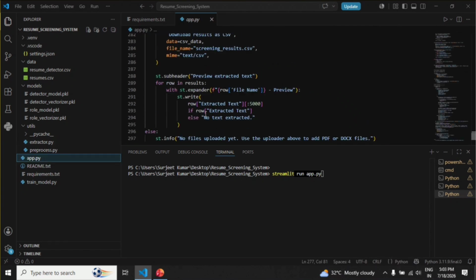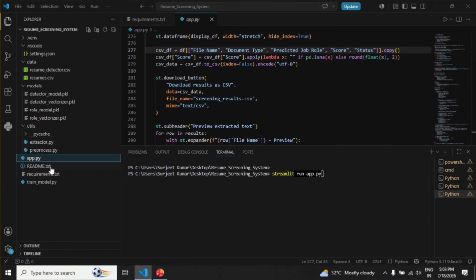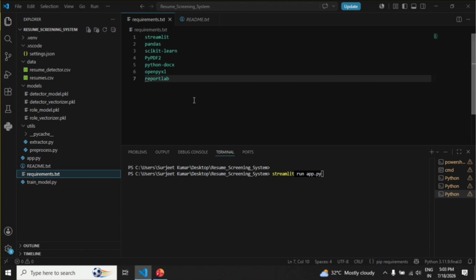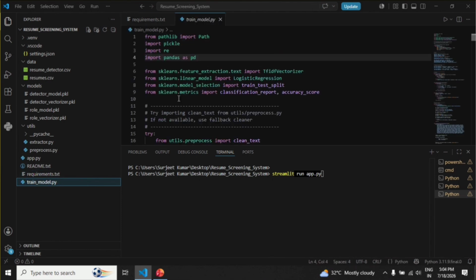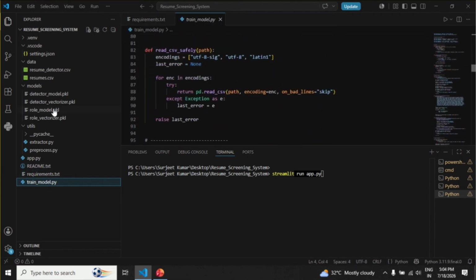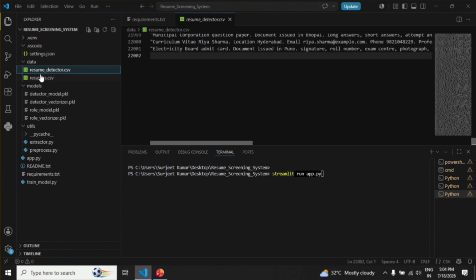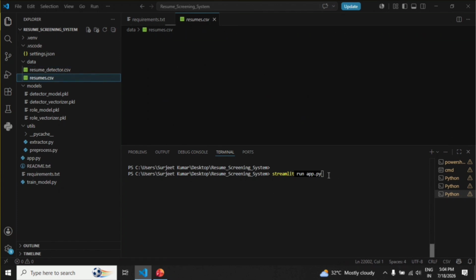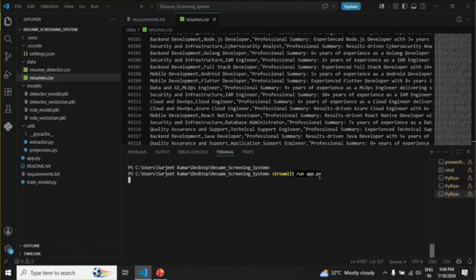This is the app.py file. This is the requirements.txt file. Here are listed all the requirements for this project. These are my models, which have been trained on these datasets. Now let's run this app. Streamlit run app.py.